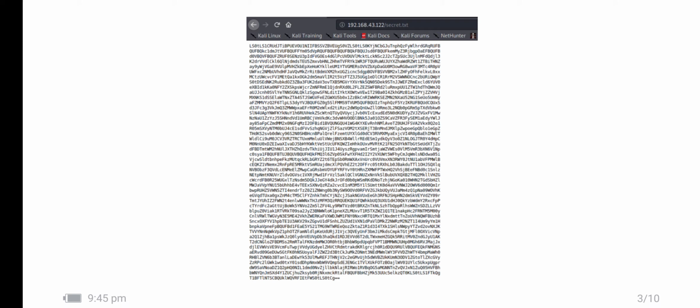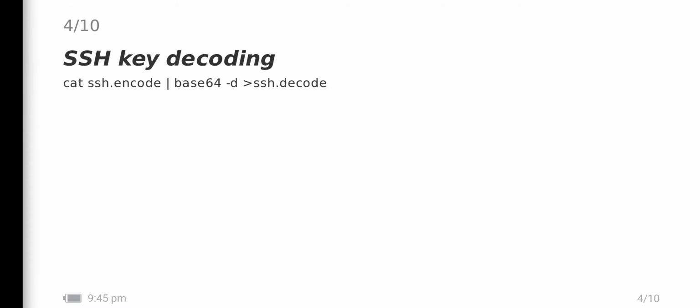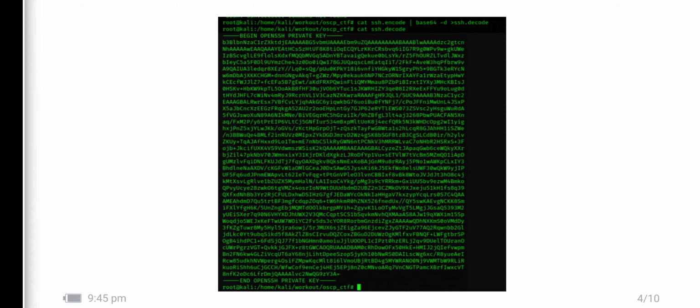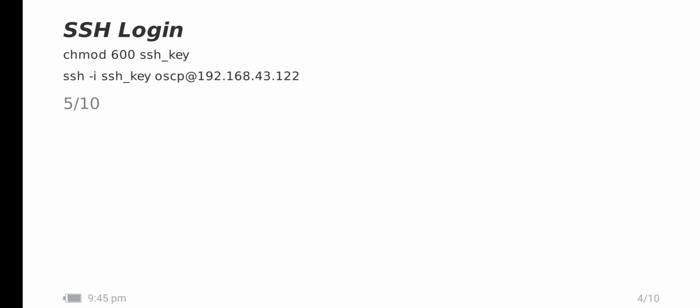There is one key file. I think this file is related to SSH. It's encoded in base64, so I decoded it on my local machine. Once the file was decoded, I viewed the contents, and it looks like an SSH key. I gave the key permission 600, and I logged in using this key.